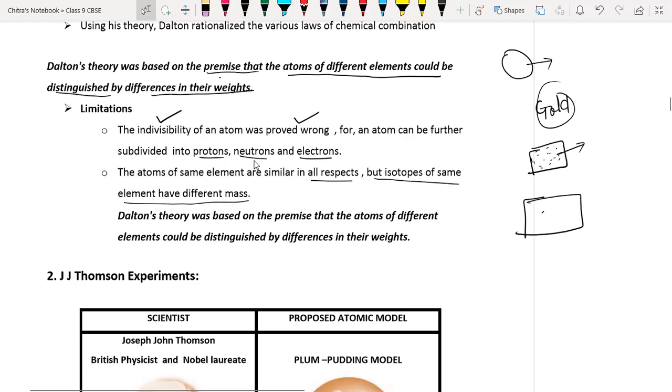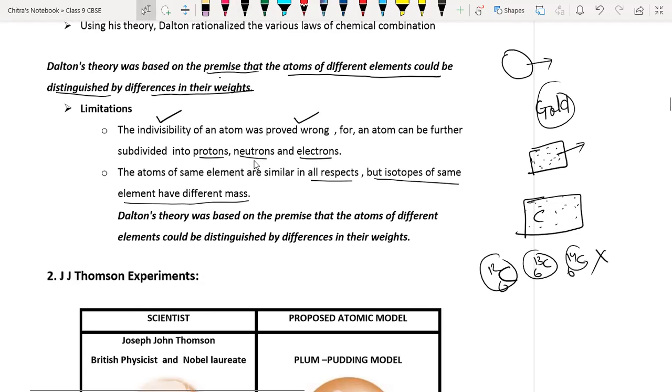Suppose we have a piece of carbon here, and all this matter is made up of the same kind of atom, but he failed to explain why the same atom shows different atomic mass numbers. Like we have carbon-12, carbon-13, and carbon-14. These are isotopes because they have the same atomic number but different atomic mass. This was not explained by Sir John Dalton.